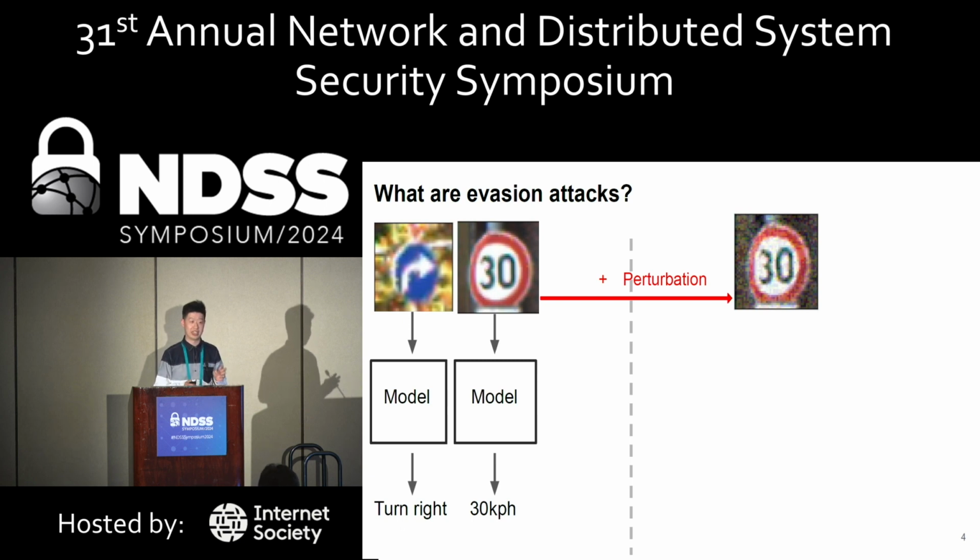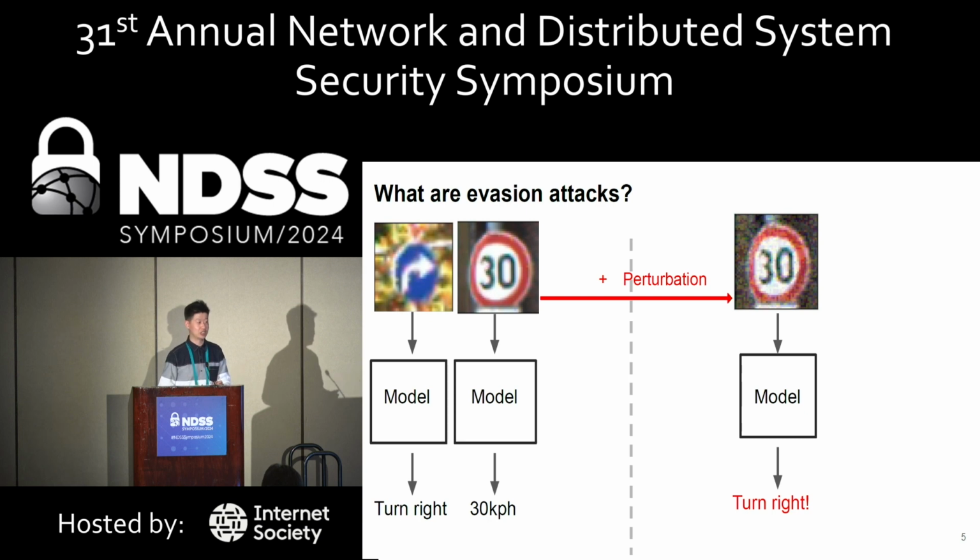And if we feed this input to the same machine learning model, the model will predict a different class than 30 kph. So this is evasion attack. At a higher level, evasion attacks are slight perturbations made to the input of machine learning models to make them misclassify. The perturbed inputs are also known as adversarial examples.